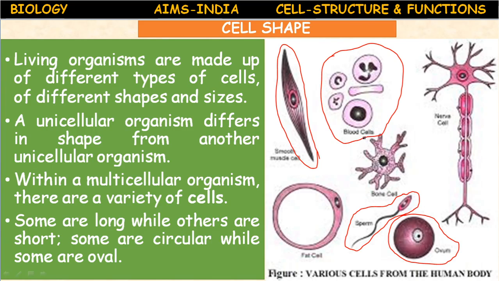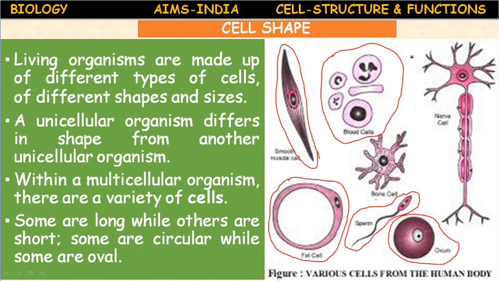So a bone cell here, another one, bone cell. The cell present in the bone, osteocytes they are called, they are a different shape. And a fat cell, they are called adipocytes. So they are also a different shape. So the various cells from the human body are of different shapes and they perform different functions.